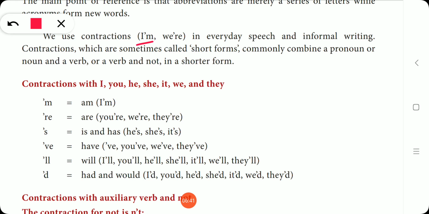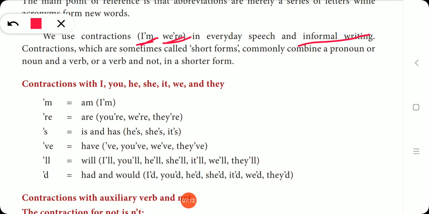See, I am, we are. Here we use an apostrophe, and we have to understand that a letter is missing there. Instead of the letter, we are using an apostrophe. So what is this? I am. What is this? We are. So we use contractions in everyday speech and informal writing. You know the difference between formal writing and informal writing. Contractions are sometimes called short forms.